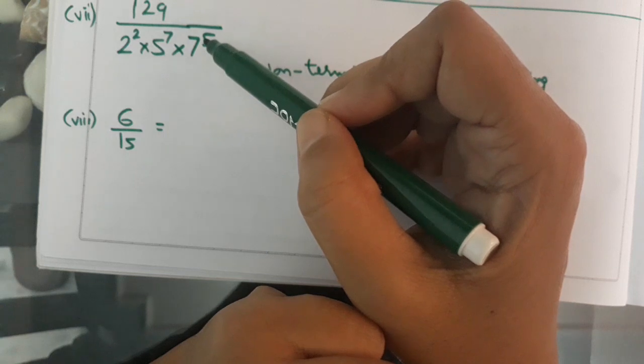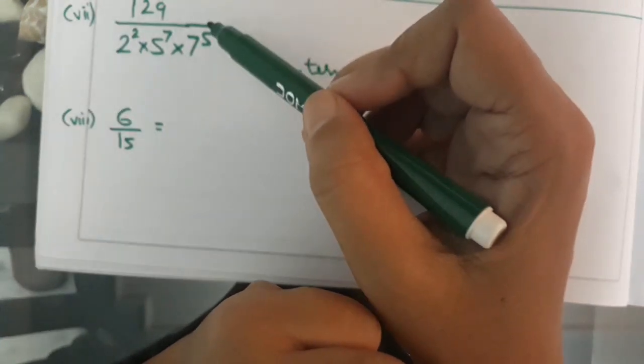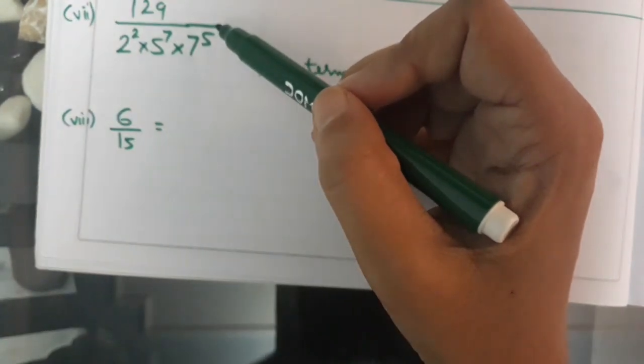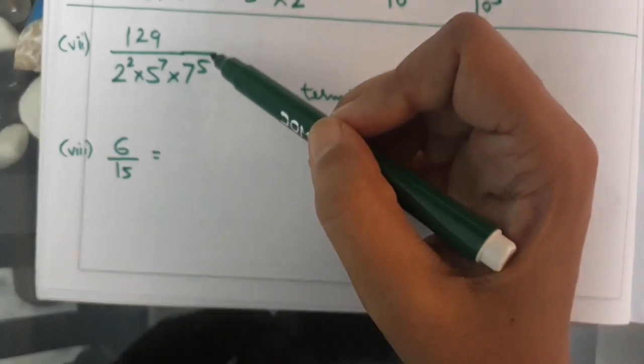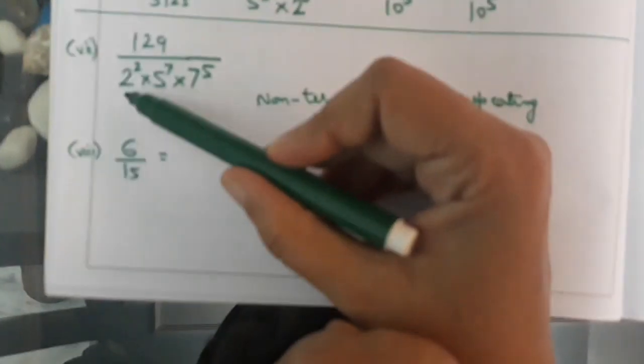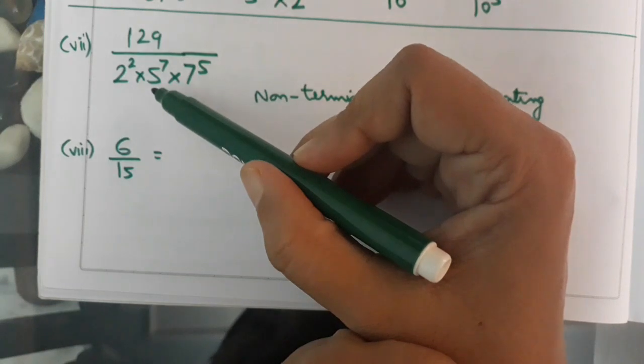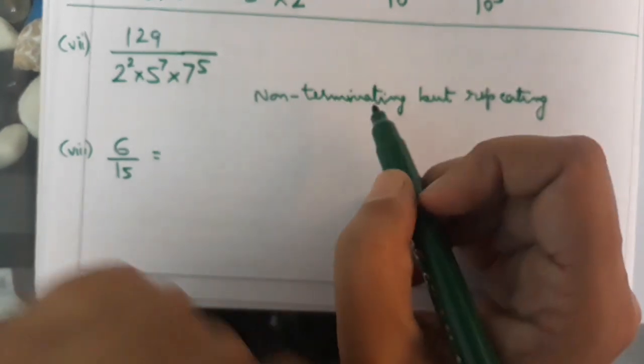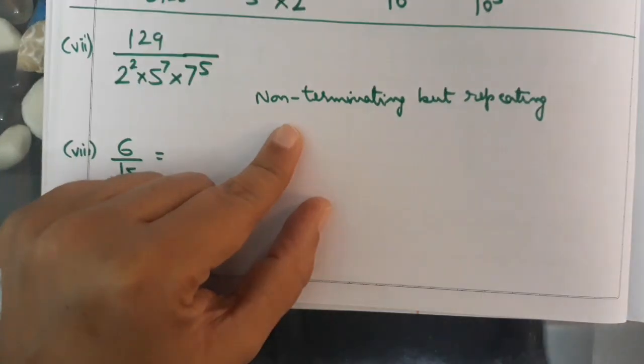The next number is 129 upon 2 square into 5 raised to the power 7 into 7 raised to the power 5. Let us check whether it is in the simplest form or not. This is already in the simplest form. Over here we see that the denominator is not of the form 2 raised to the power m into 5 raised to the power n. Therefore the decimal expansion is non-terminating but repeating.